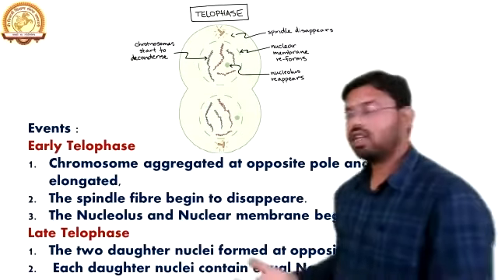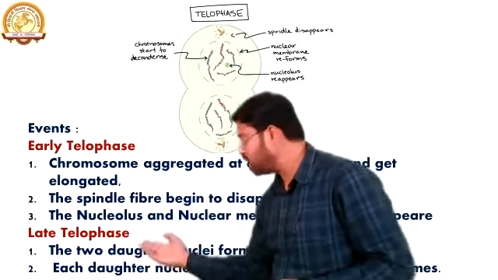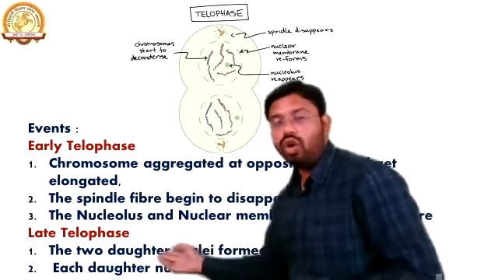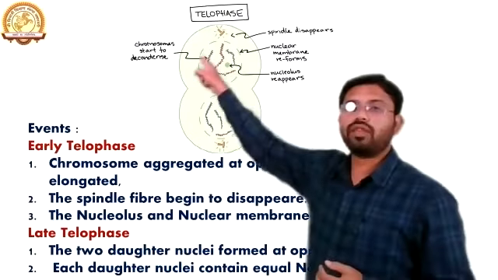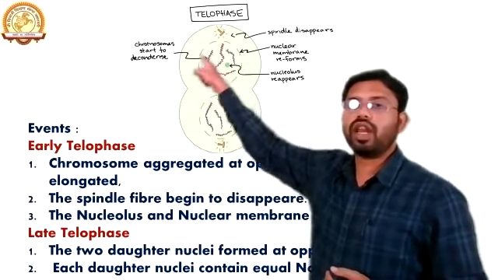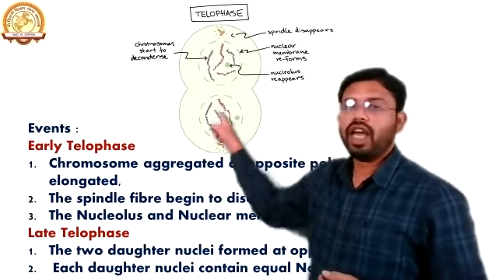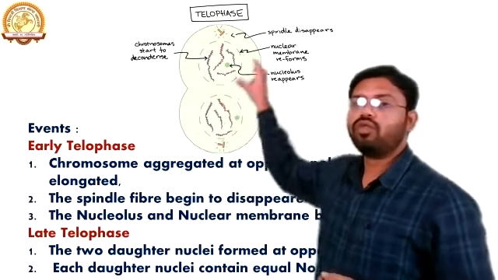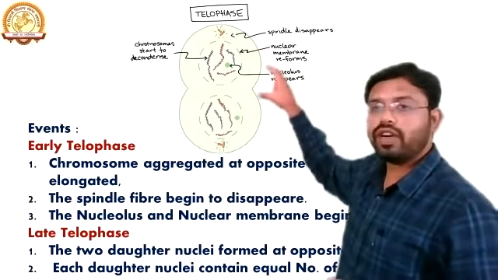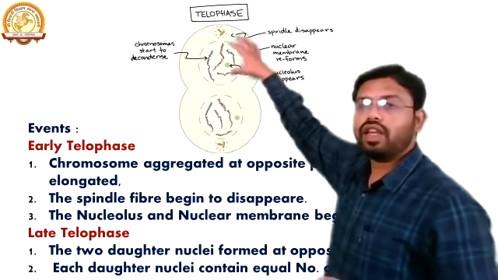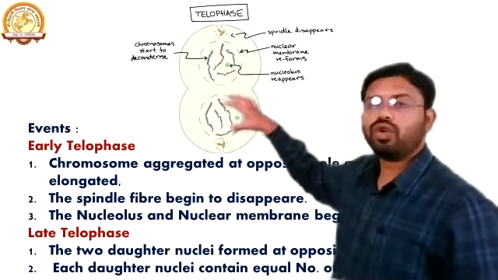Now the last step, the late Telophase. In the late Telophase, what happens? The two daughter nuclei form at the opposite poles. Finally, when the two different portions have a nuclear envelope, we can see the formation of two different nuclei. So here is one nucleus and here is the second nucleus.